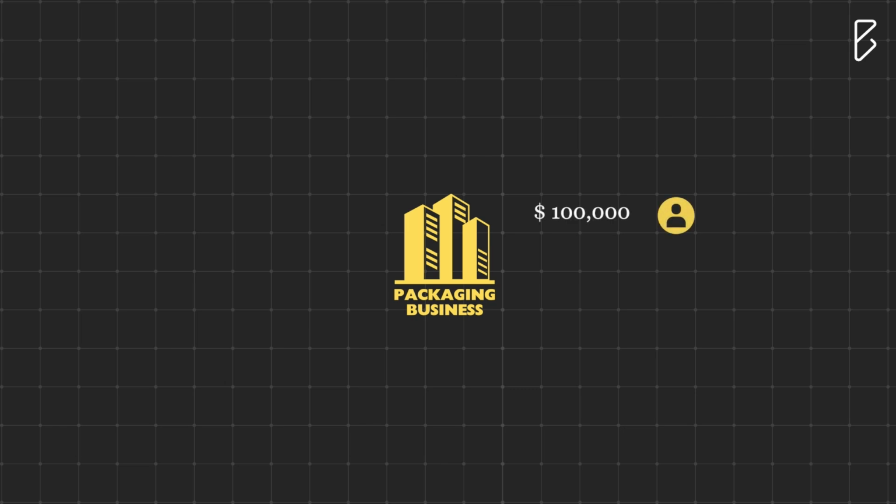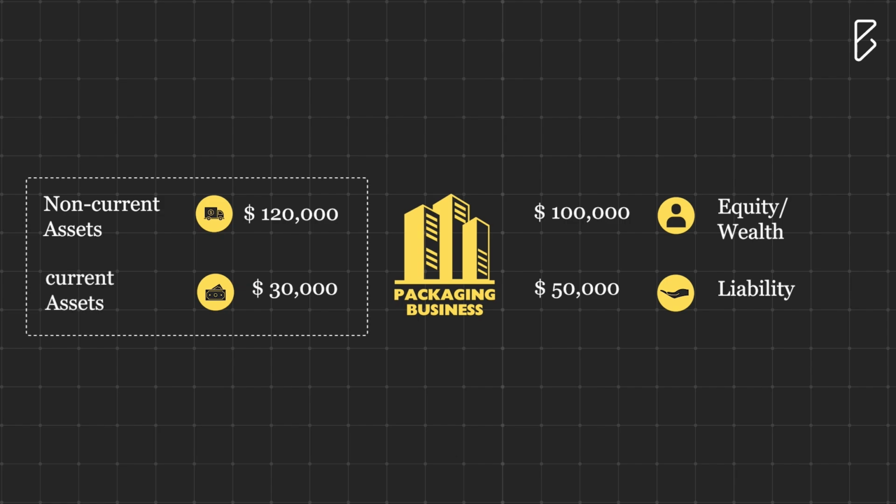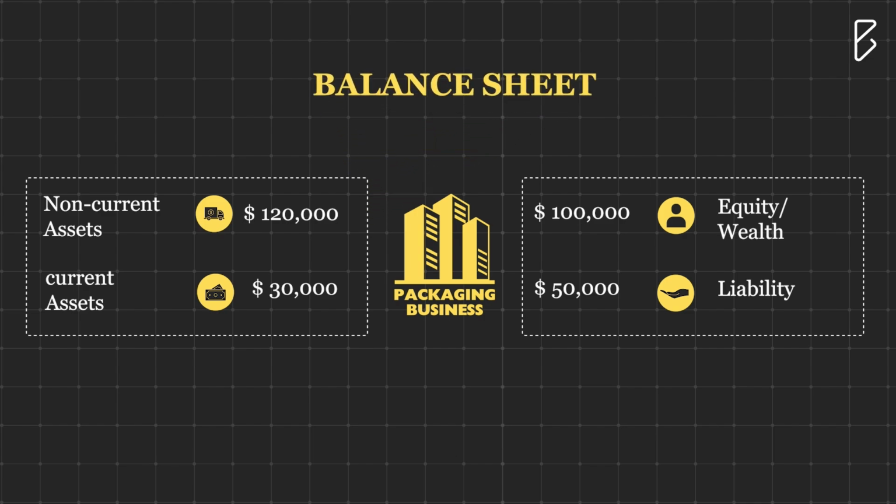Let's start by understanding the very basics of a balance sheet. Let's say you want to start a packaging business. You invested around $100,000 and took a $50,000 loan to buy machinery and other fixed assets and kept $30,000 cash to run the business. So $100,000 is your equity or wealth and $50,000 is your liability. $120,000 is non-current assets and $30,000 is current assets. Now this asset part will always be equal to your wealth and liability part combined. This is a very basic balance sheet.